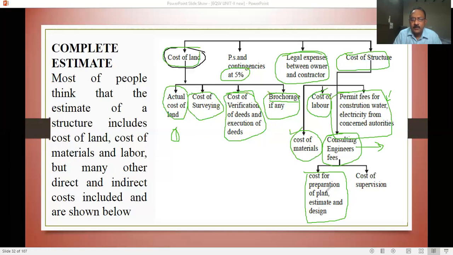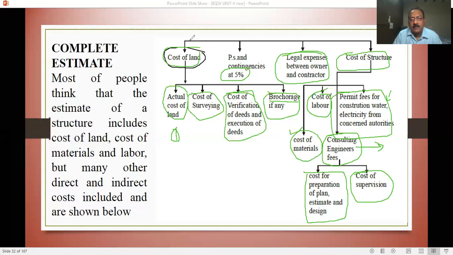You should know the cost of preparation of plan, estimation and design. Generally this is also 1 to 2%, depending upon the engineer. And the cost of supervision is also a big task nowadays. If supervision is good, there will be savings. Otherwise there may be loss, and the quality may not be as you expect or as per norms. So supervision charges are also important.